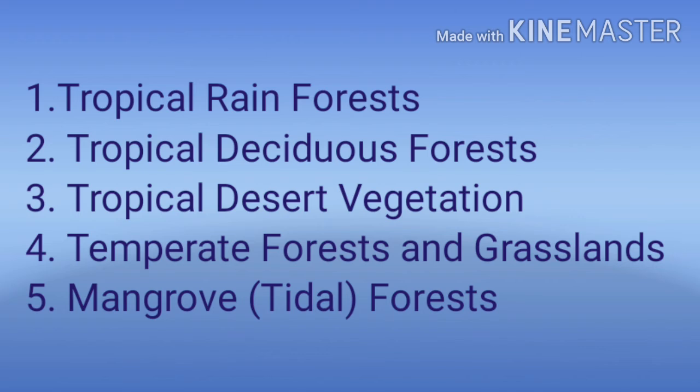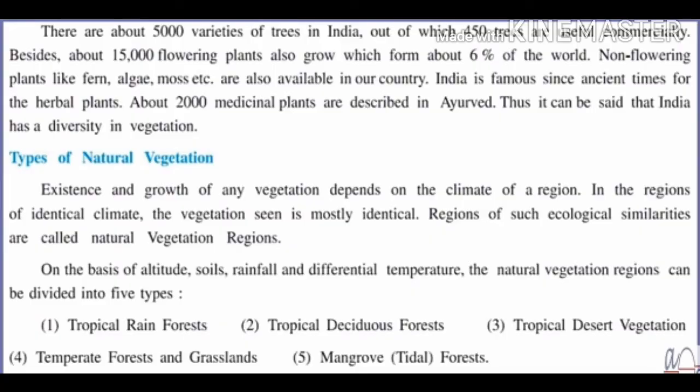First type is tropical rainforests. Second is tropical deciduous forests. Third one is tropical desert vegetation. Fourth is temperate forests and grasslands. And the fifth one is mangrove forest. Now one by one we will see about that. First is tropical rainforest. See now the distribution in that.